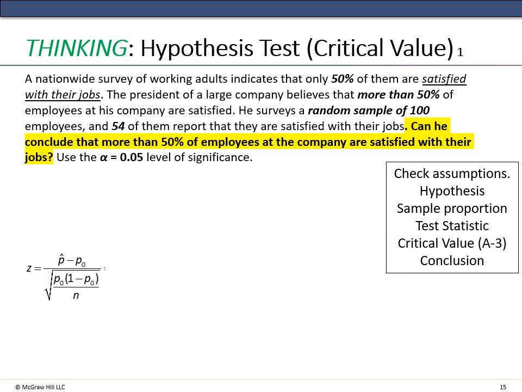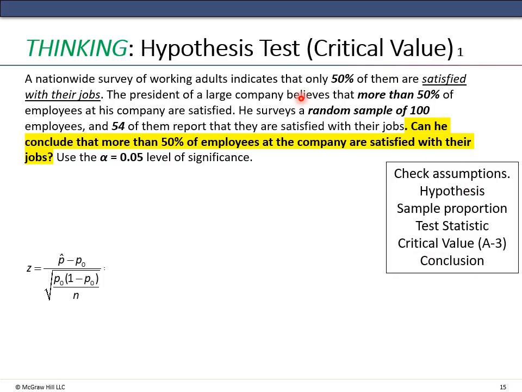A nationwide survey of working adults indicates that only 50% of them are satisfied with their jobs. The president of a large company believes that more than 50% of the employees at his company are satisfied. He surveys a random sample of 100 employees, and 54 of them report that they are satisfied with their jobs. Can he conclude that more than 50% of employees at the company are satisfied with their jobs? Use the alpha equals 0.05 level of significance.